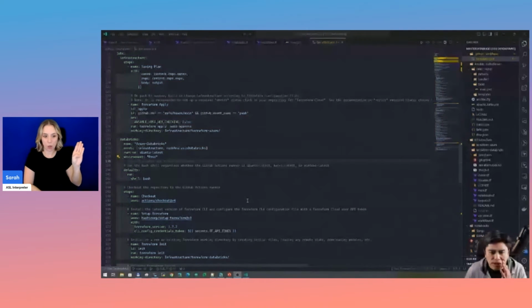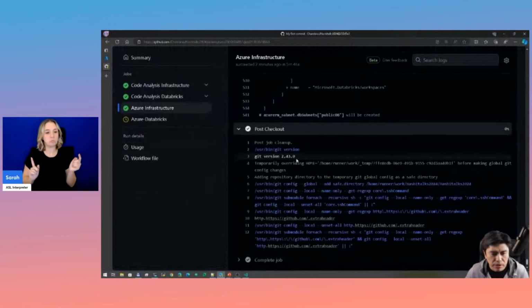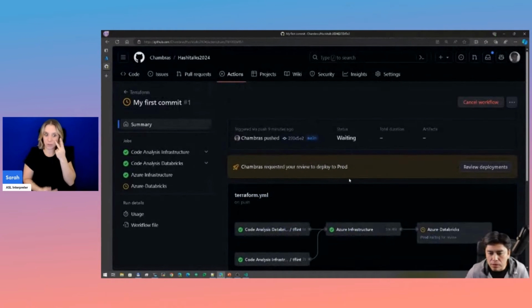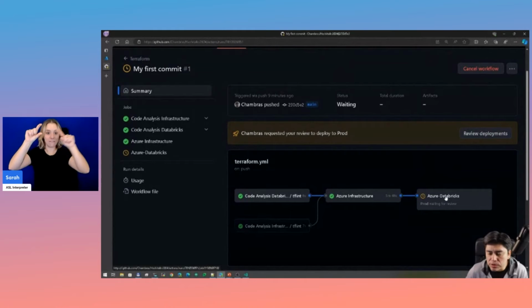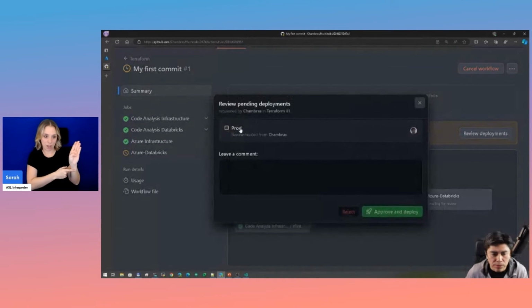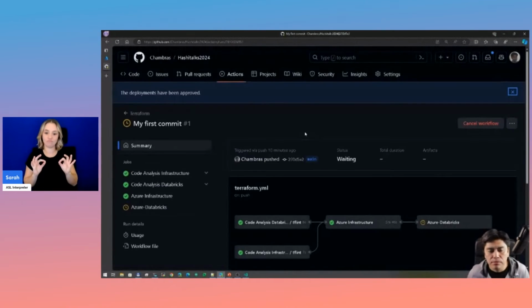Before getting into a little more detail, let's see how our pipeline is going. As you can see here, it already finished the Azure infrastructure. So right now it's moving into the Databricks part. Again, for this part, I can also review the deployment. And if I like it, I can just say it's good to me. I'm going to approve this and then start deploying the Databricks part of it.